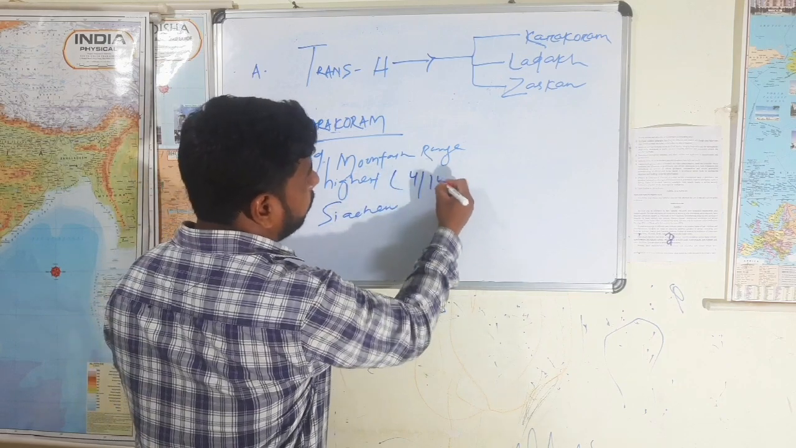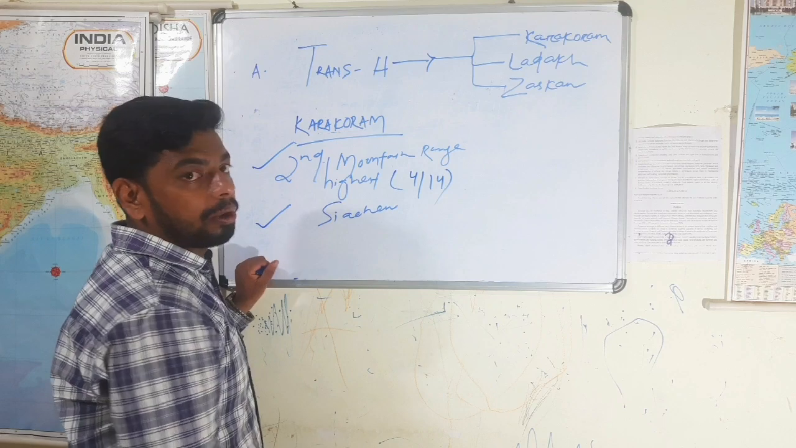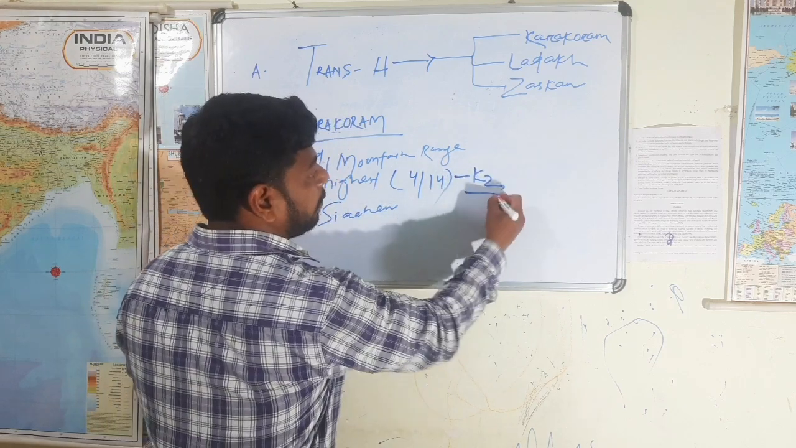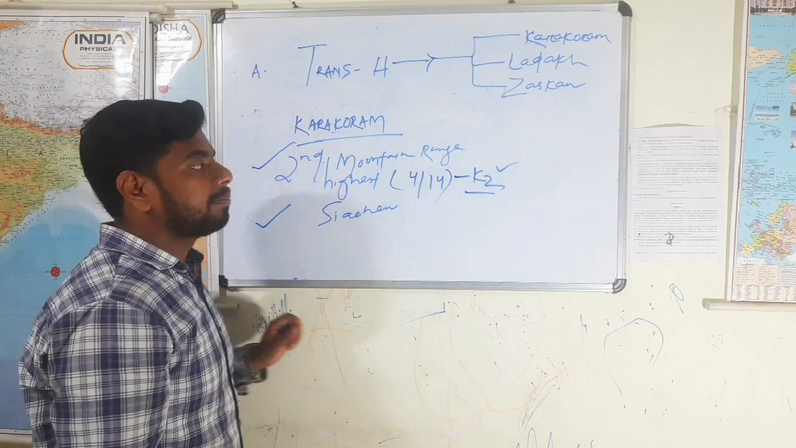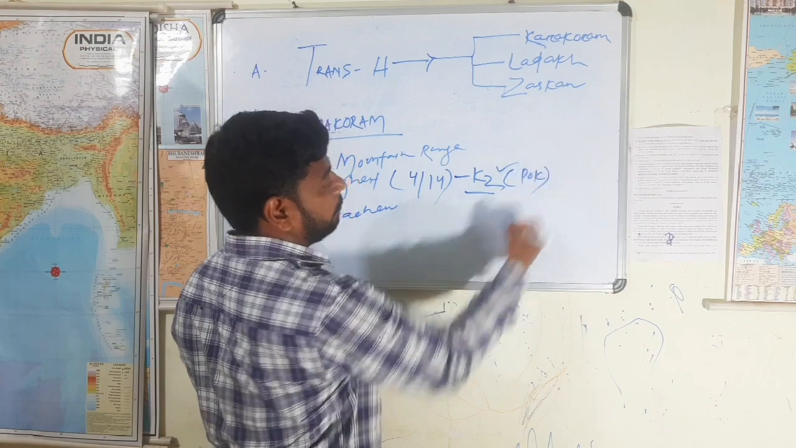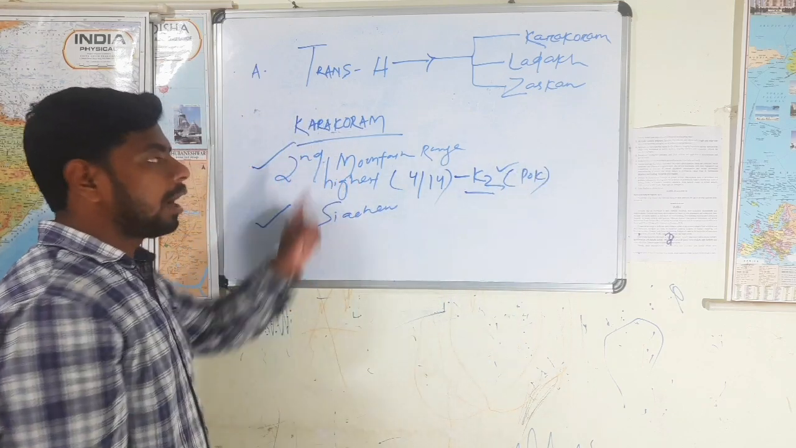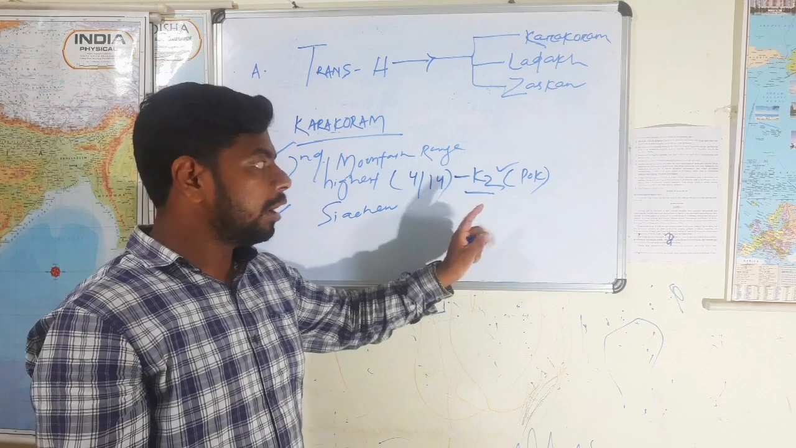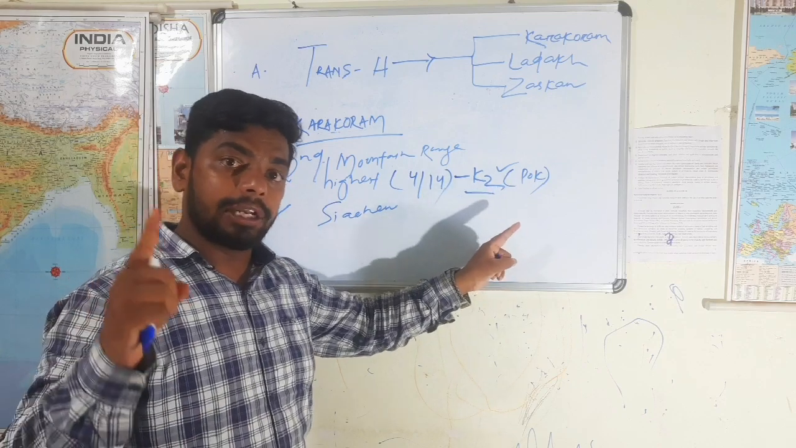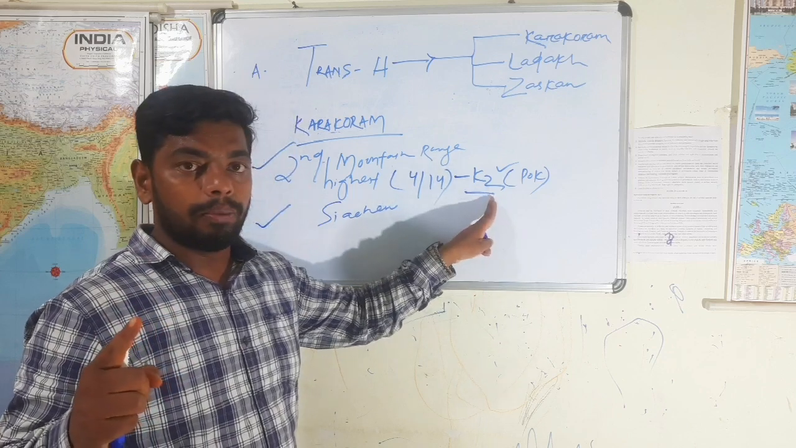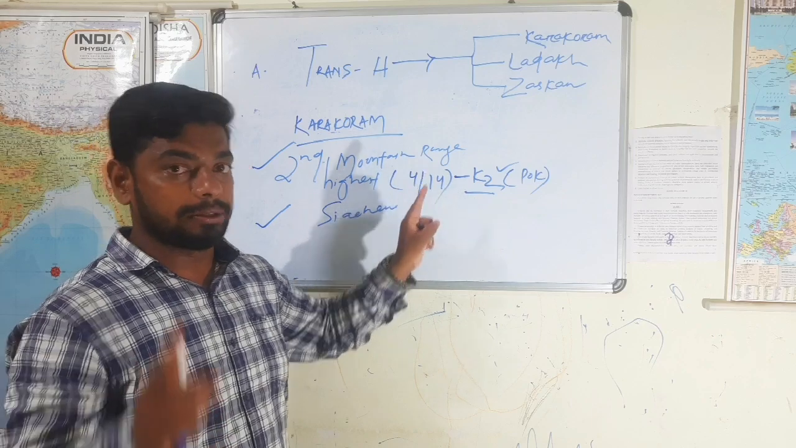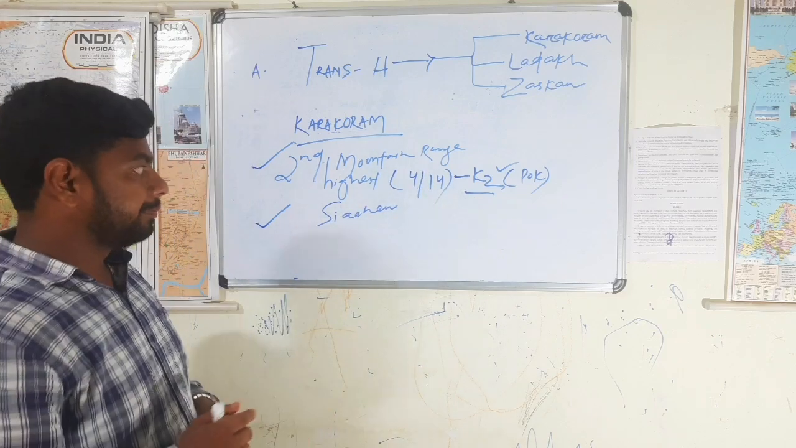We understood that Karakoram is called the second highest mountain range because 4 out of the 14 highest mountain peaks of the world are found here. K2 is one of them, which is the highest mountain peak of our country, located in POK, in the Karakoram range. If there is a question on the highest mountain peak of our country, that is K2. But this is not in the Himalayan range; it is located in the Karakoram range.